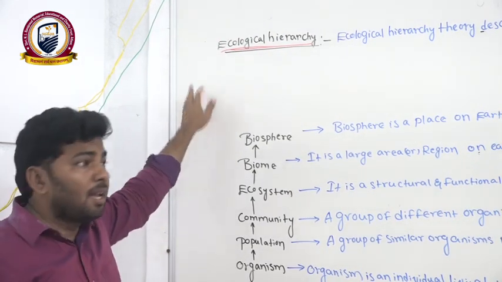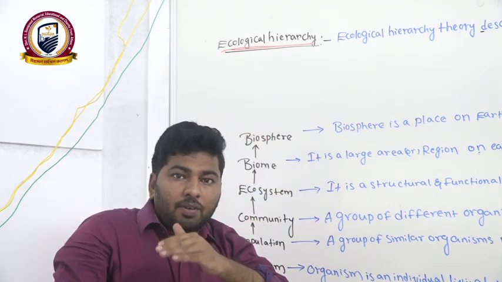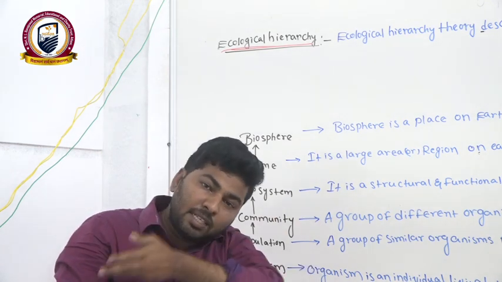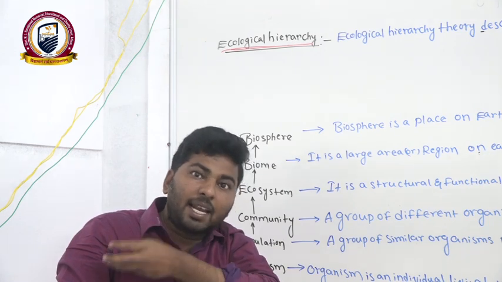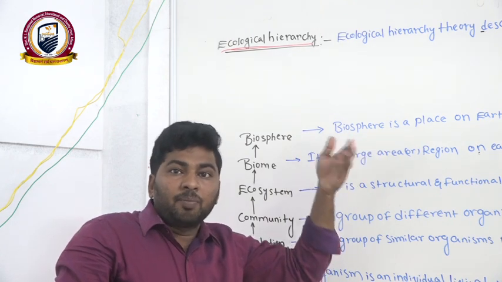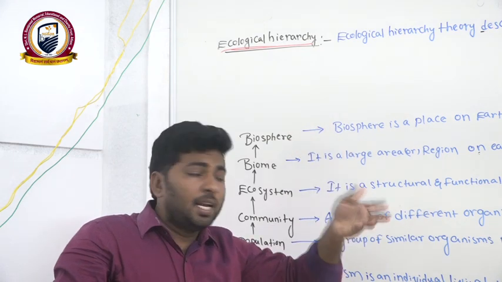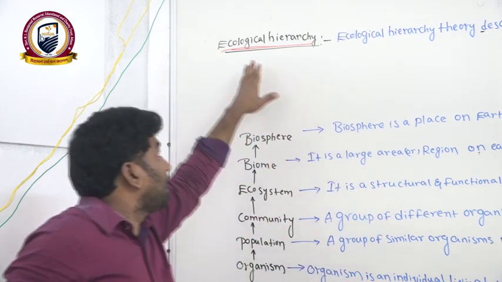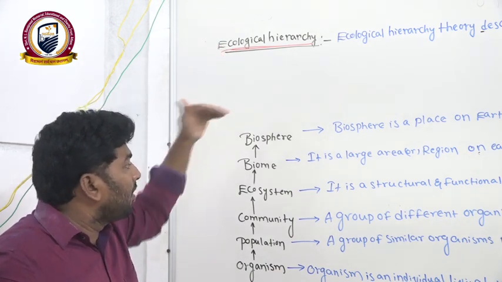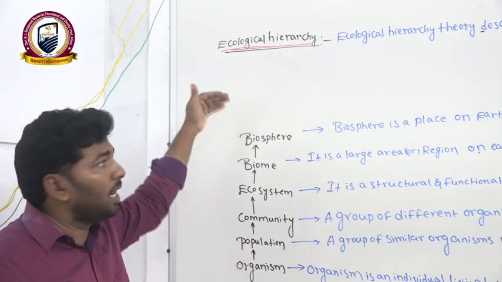We studied a hierarchy there, with kingdoms, divisions, phylums, genus name, species name. In a similar way here, ecological hierarchy means how many levels there are, which one is the basic level, which one is the higher level.